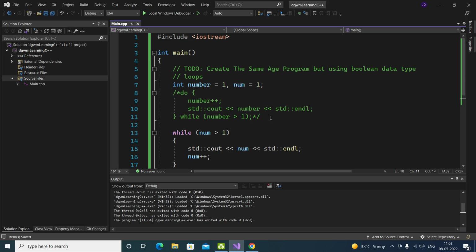But what is this code going to do? We are telling it to do this. Number is 1, we incremented it, so the number is 2. Now it will print 2. Now, is the condition that the number is greater than 1? Yeah, of course the number is greater than 1 because it's 2. So the condition is true. It will start doing it again and again and again, never going to end. The condition is never going to fail and it is never going to get out of the loop.